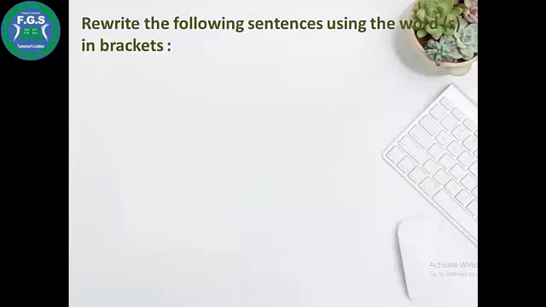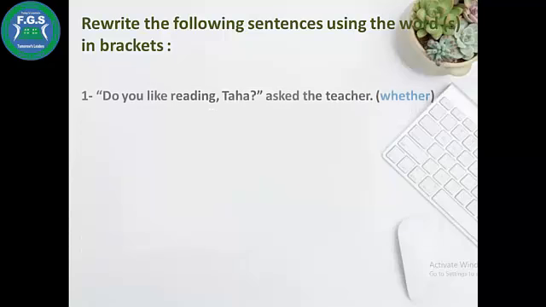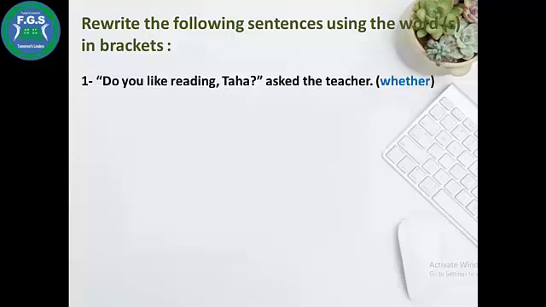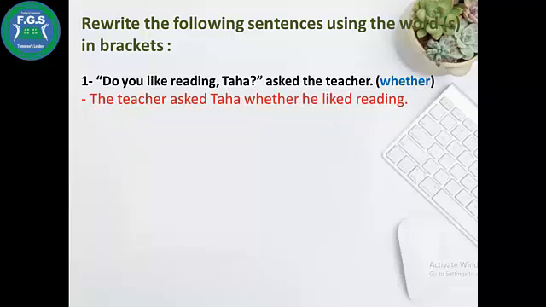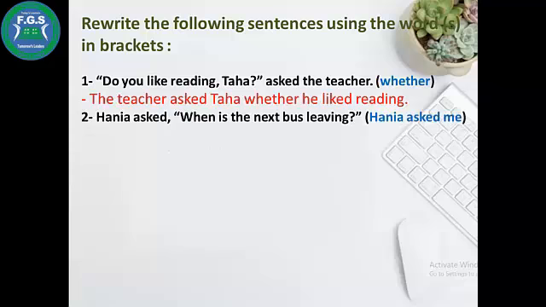Rewrite the following sentence using the words in brackets. Do you like reading, Taha? Asked the teacher. I want to use whether, so the teacher asked Taha whether he liked it. We start with the subject. You will be he because the teacher asked Taha. So whether he, and we remove do and put the main verb in the past. So he liked reading. And we remove the question mark and put a full stop.